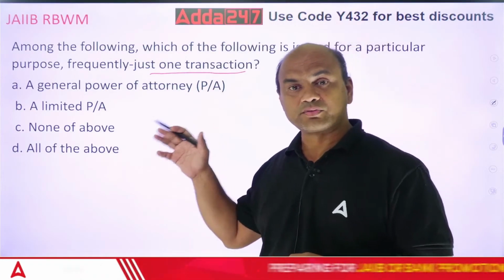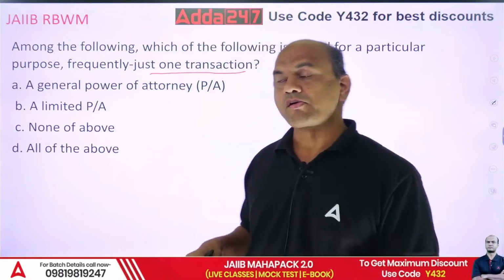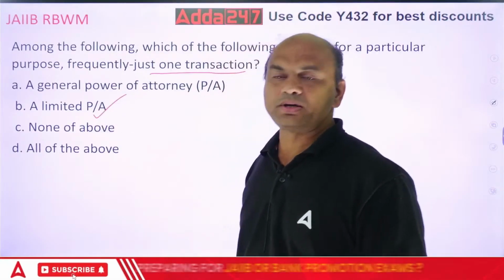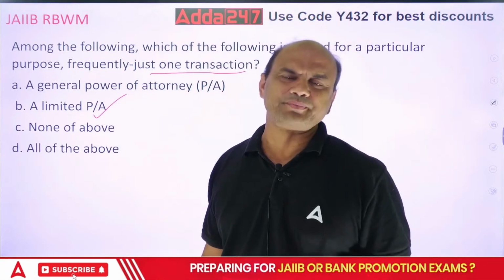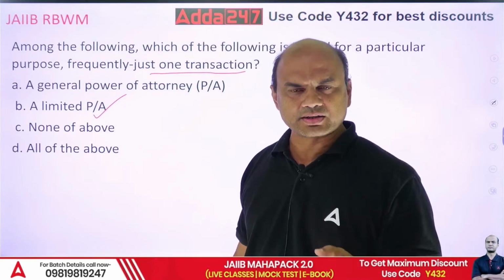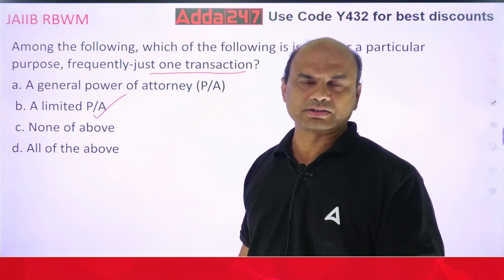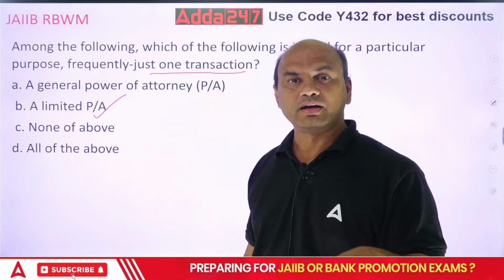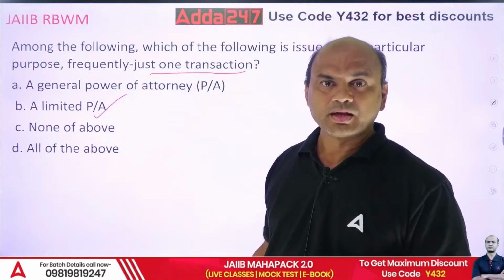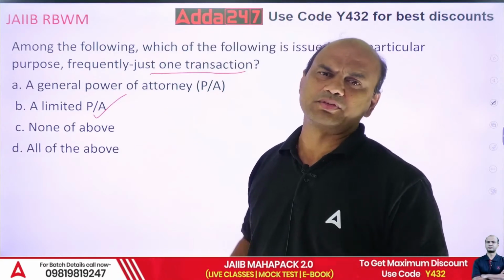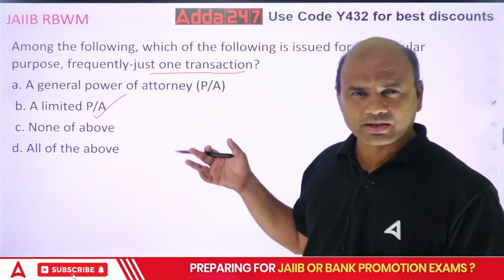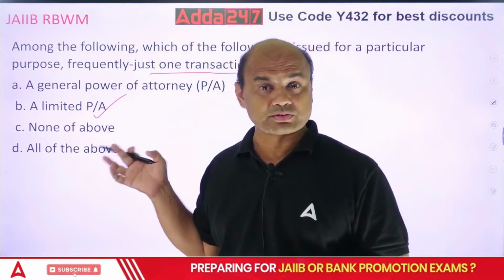So where is it covered? Which one covers this? Just one transaction. It is limited. Okay, limited POA, or it's called a special POA. A special POA is given for one transaction or a group of transactions, and it is for a limited time also. A general POA is given for many elements together. There is a lot of theory on limited POA also.